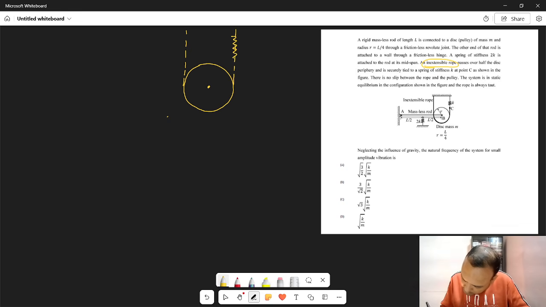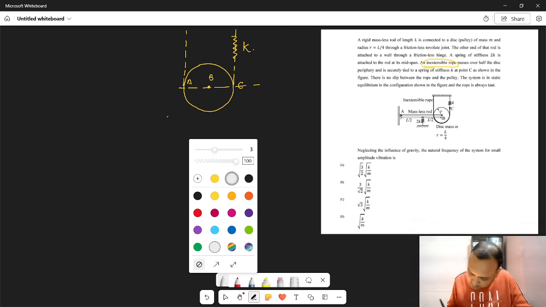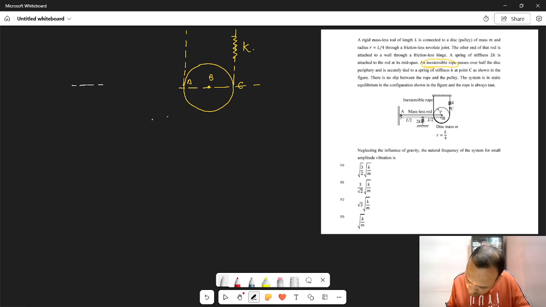Here you have a spring of spring constant K. This is point C, point B, point A. Here you have a massless rod, another massless rod connected at the disk center, and here another spring of spring constant 2K is there.